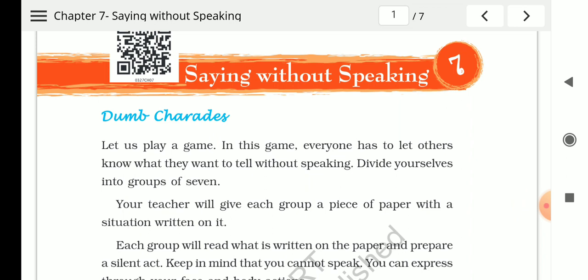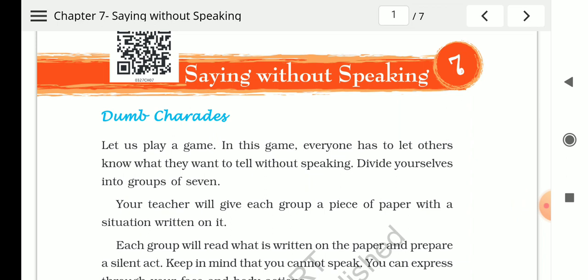Today we are going to study EVS Class 3 Chapter 7, Saying Without Speaking. Students, what do you understand by this? Saying without speaking means we have to express or convey our message without speaking. In this lesson, the teacher gave an activity to the children.